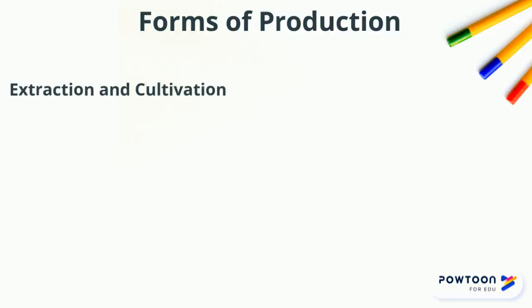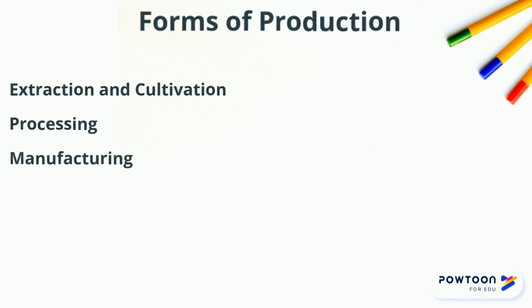Extraction and cultivation is the process of obtaining products from nature or grown using natural resources. This ensures that there is an available supply of natural resources. This is the most common form of production. Processing involves changing and improving the form of another product. Few products are used exactly as they are found in nature. Even something as simple as water must be filtered and treated to be used in production for other products.